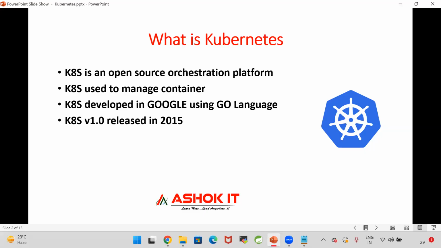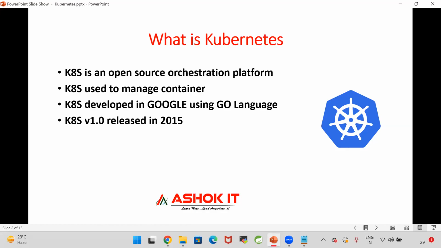Kubernetes is also called an orchestration platform. Kubernetes is open source software. It is used for orchestration purposes. Kubernetes is also called K8s. Why is it called K8s? In Kubernetes, the first character is K, the last character is S. Between K and S, there are 8 characters available. That's why they call it K8s.